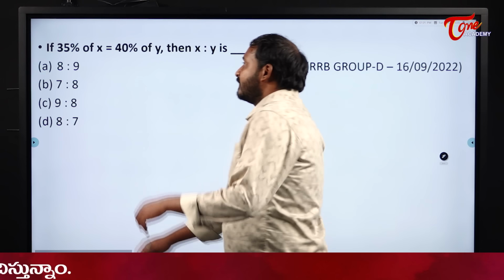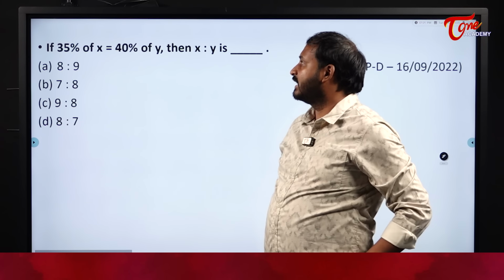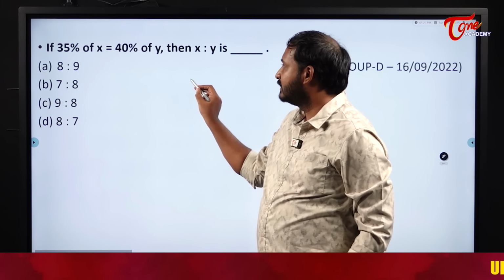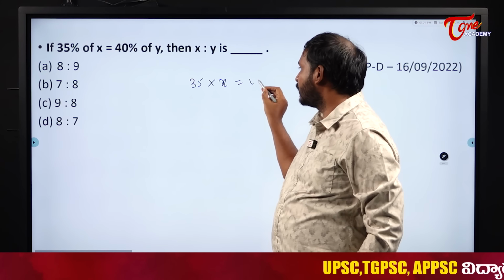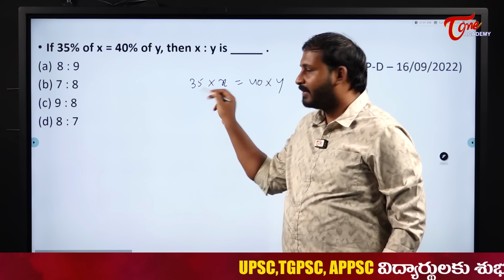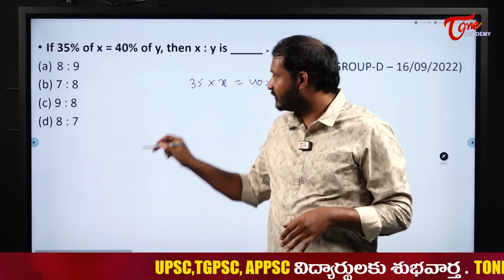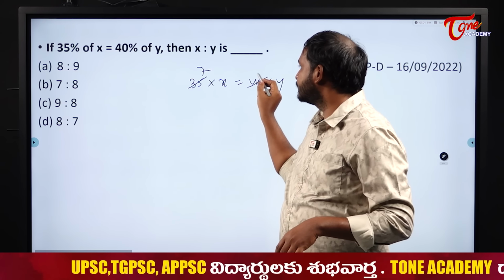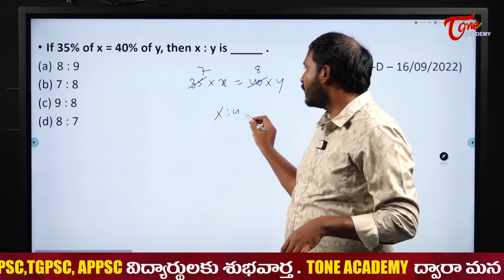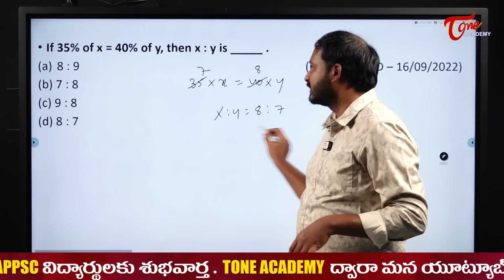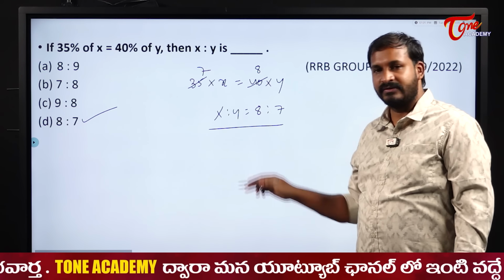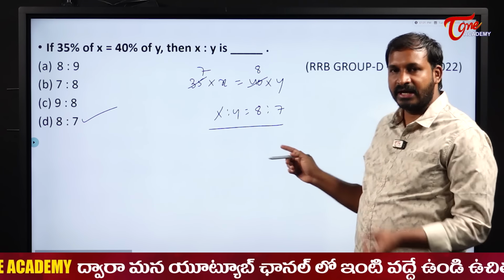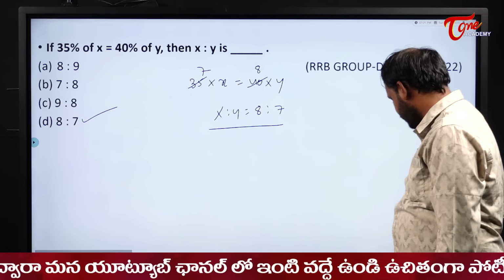If 35% of x is equal to 40% of y, then x is to y is very simple. Anyway both are percentages, so 35 into x is equal to 40 into y. Percentage by 100 will get cancelled, need not worry. So 7 times and 8 times. So x is to y will become what? 8 is to 7. So please be careful. y will come to that side, 7 will go to this side. So it will become 8 is to 7.